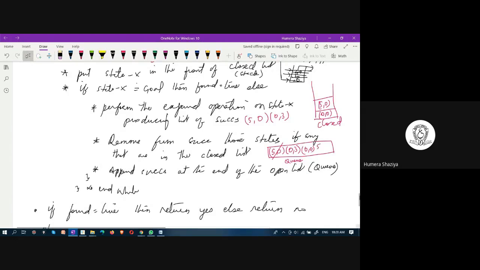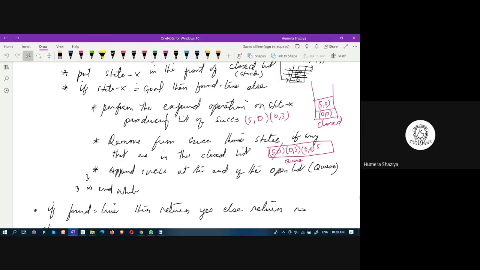You are expanding 5, 0 and adding its successors in the successor list, as well as appending the successor list at the end of the open queue.